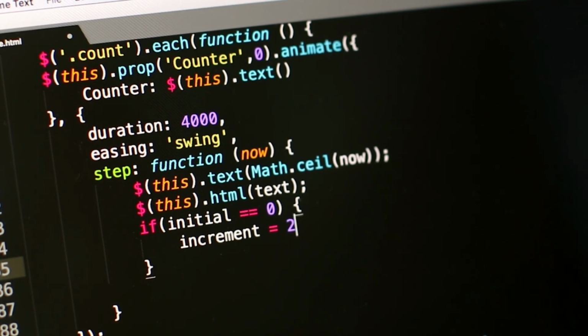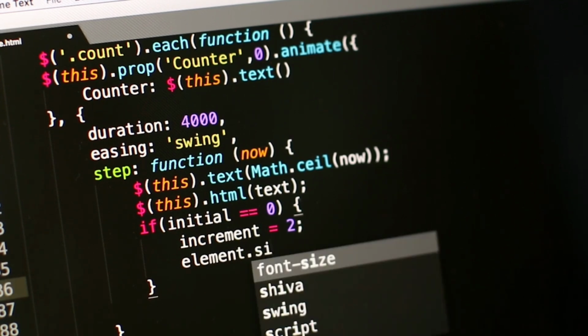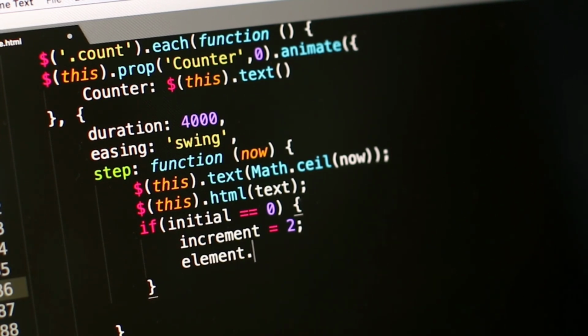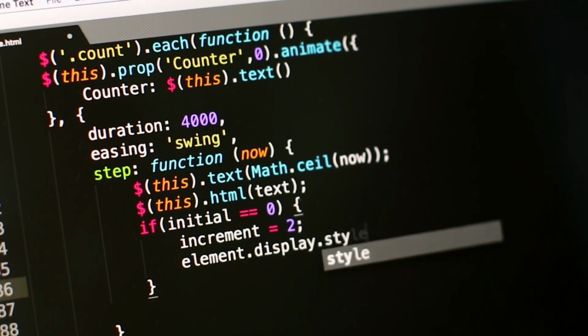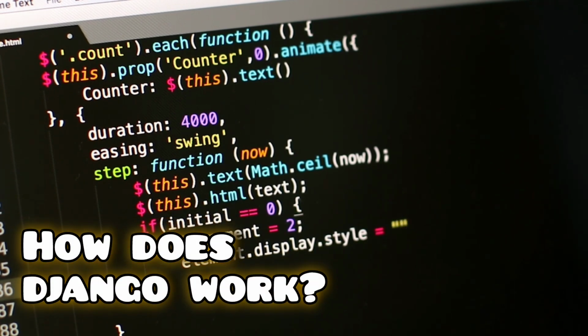And let's not forget about scalability. Django powers some of the biggest websites out there like Instagram and Pinterest. So it's definitely capable of handling large-scale applications. Plus, it's backed by a strong community with lots of tutorials and documentation, making it easier for beginners to get started.